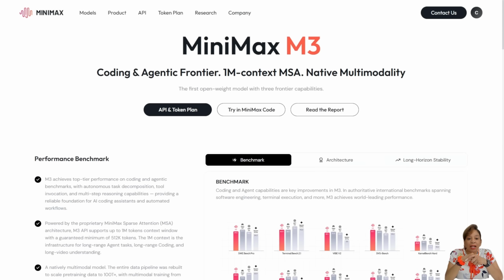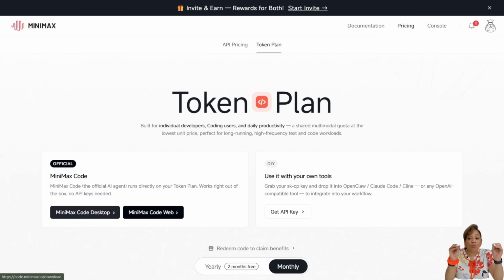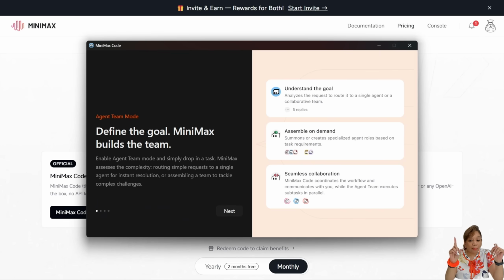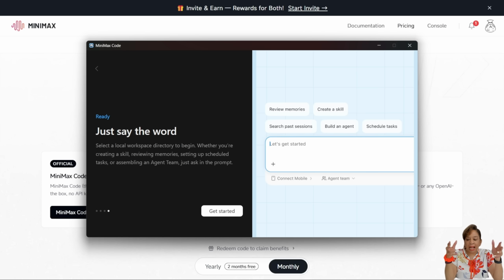Okay, so now I click on API token. Okay, so the MiniMax M3, there you go. Look at all the things it does. Now you have different token plans. It's not just one plan, it has several. Okay, you could build so many different apps with this.